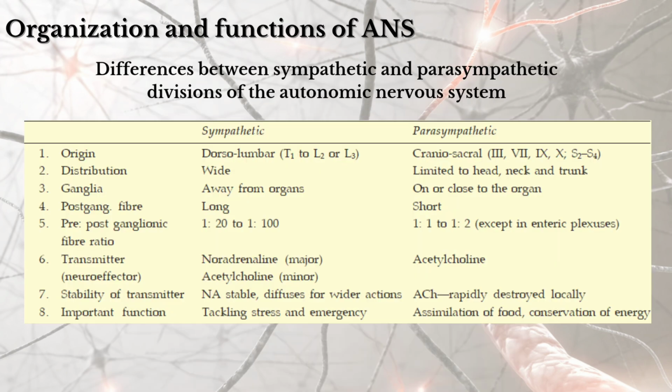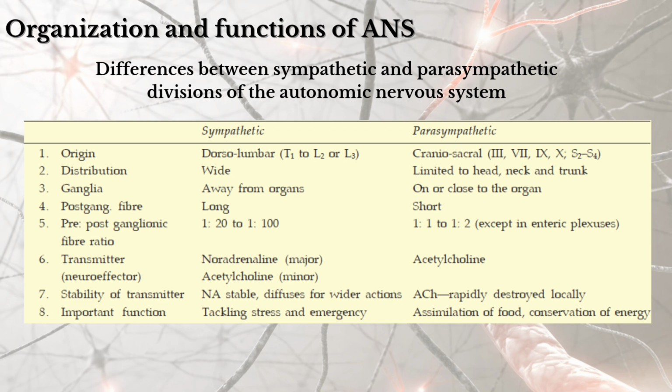So now we'll see the difference between the sympathetic and parasympathetic divisions of the autonomic nervous system. The origin of the sympathetic nervous system is thoracolumbar, T1 to L2 or L3. Parasympathetic is craniosacral: 3rd, 7th, 9th, 10th cranial nerves and S2 to S4. In case of the sympathetic, the distribution is wide. In parasympathetic, it is limited to head, neck and trunk. The ganglia are away from organs in case of sympathetic. In parasympathetic, they are on or close to the organs.